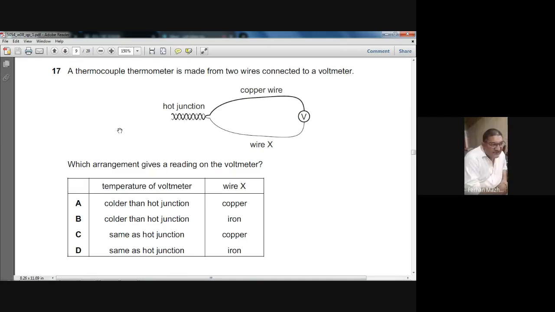Yes. It should be colder than the hot junction and the wire should be made of iron. So B is correct. What is the choice? B, sir. The choice is B. B for baby. Colder than the hot junction and iron. B is the right choice. It's a very tricky question.